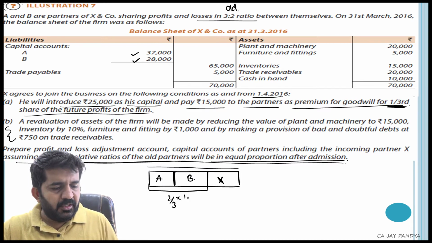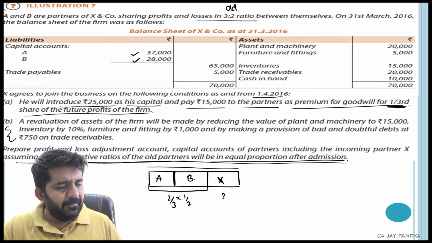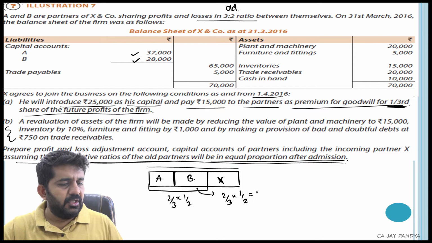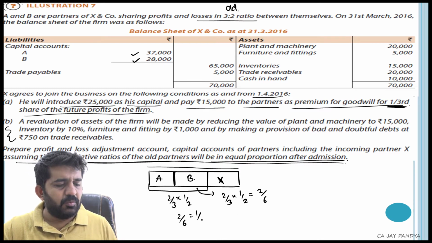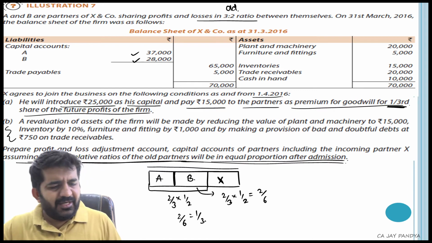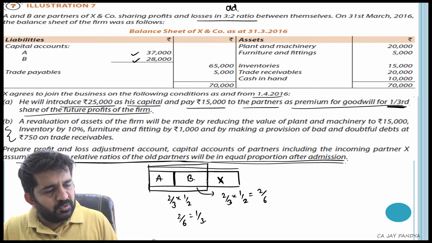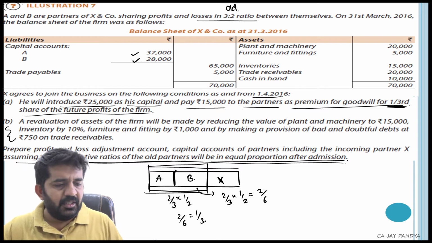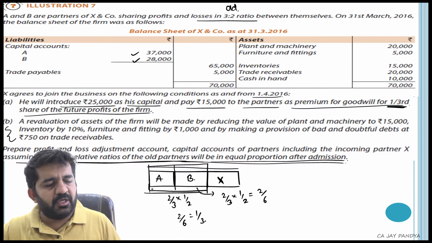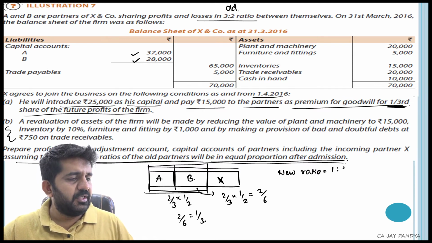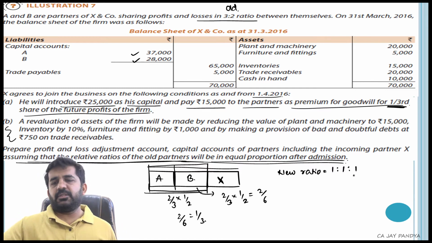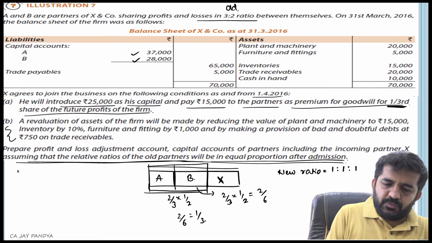Out of 2/3, half will be taken by A, and half will be taken by B. This is 2 divided by 6, and this is also 2 divided by 6. This will become 1/3 each. You can easily understand, once X is out of the picture, he is getting 1/3, so the remaining will be distributed in equal ratio. So A and B will also be getting 1/3. So the new ratio will be 1:1:1.